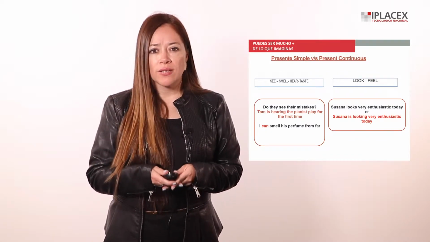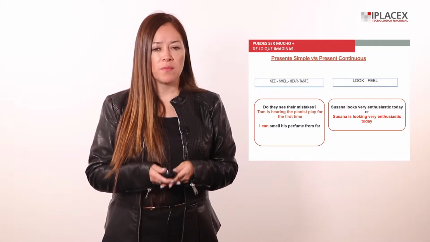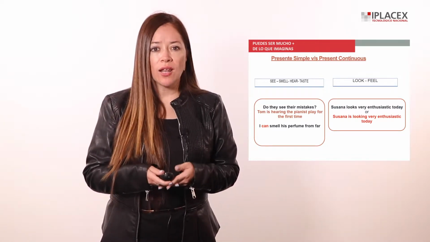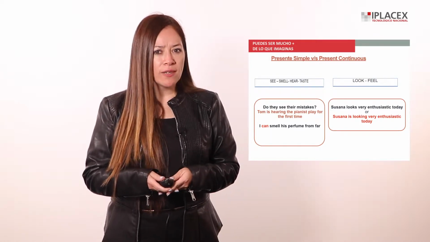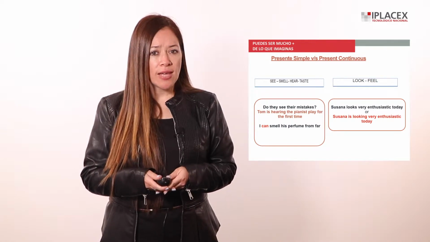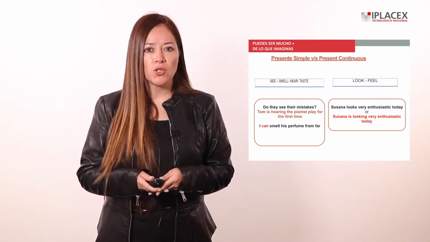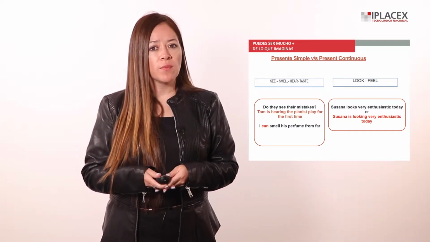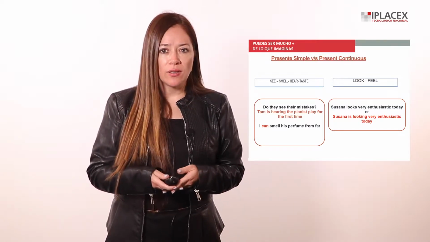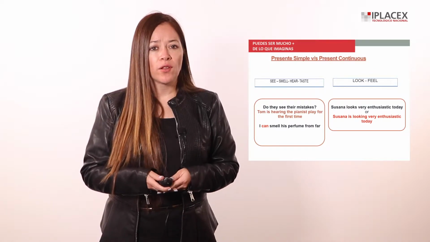With these sense verbs, see, smell, hear, taste, we use them with present simple, like this. Do they see their mistakes? Use look, taste, and smell in the present continuous to talk about an action that someone is taking. Example, Tom is hearing the pianist play for the first time.